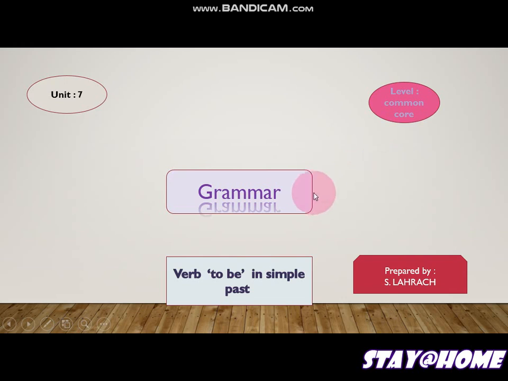So today's lesson will be on grammar, and we are still working on unit number 7, dealing with arts. Today we are going to study the verb to be in simple past. In order to do that, I have a text.